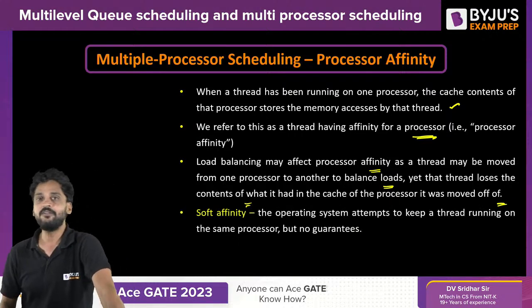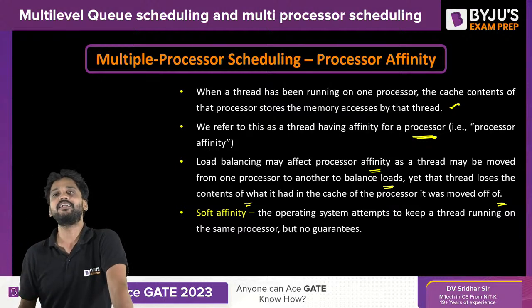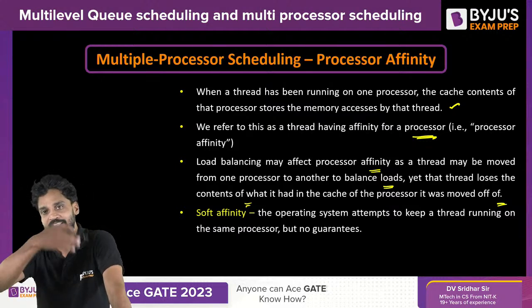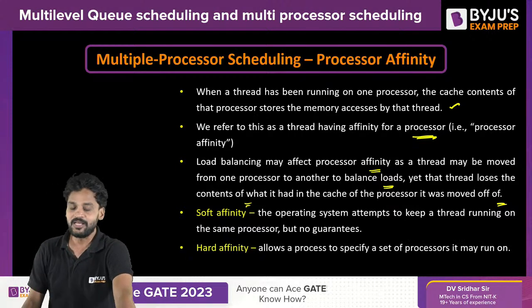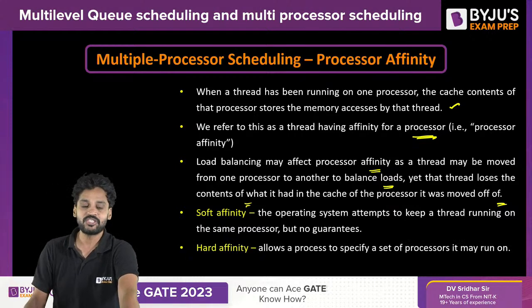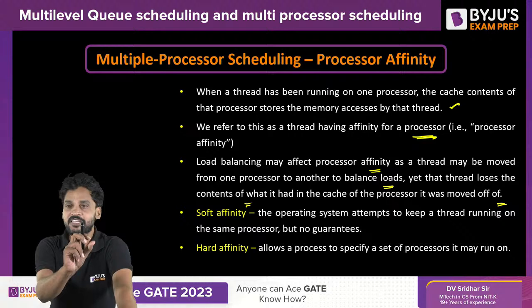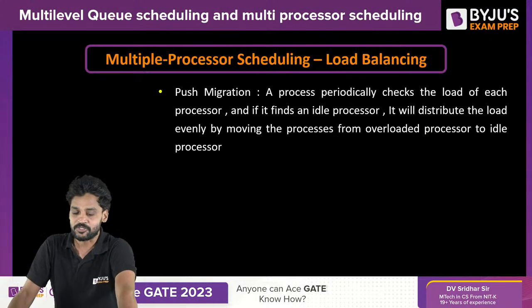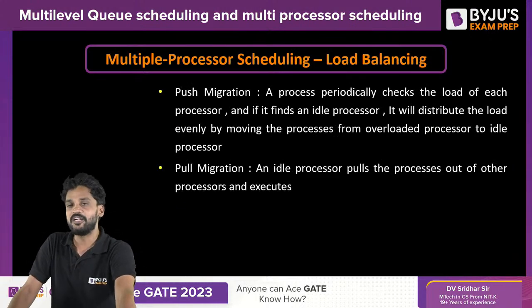In soft affinity, a process will be given priority over the other processes whenever it is moving back to the same ready queue. But in hard affinity, any time a process enters the system, it will be assigned a fixed set of processors. Push migration, pull migration, I told you already.